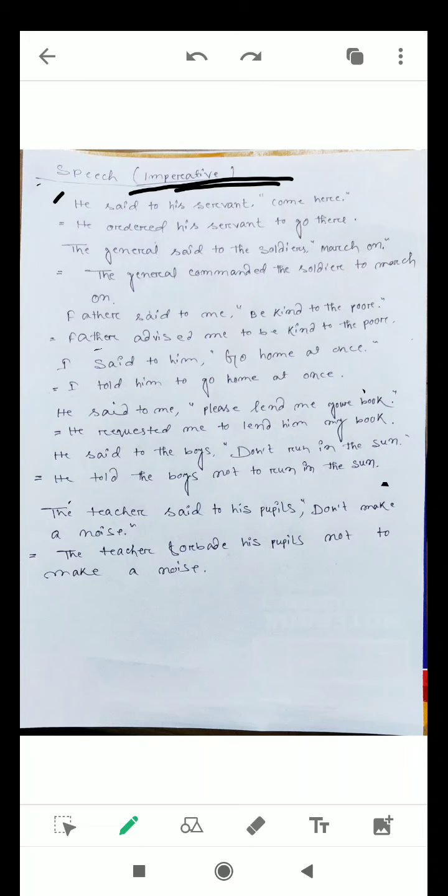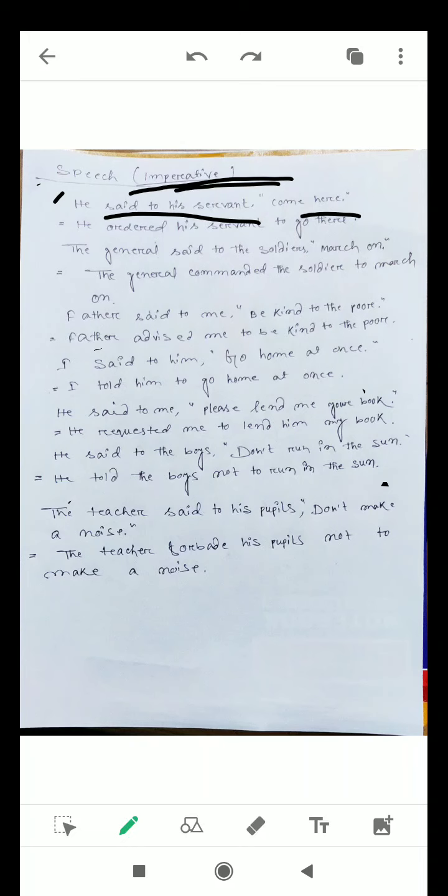To change the speech in the case of an imperative sentence, first we should understand the relationship between the subject and the object, that is, the speaker and the listener. Take the first example: he said to his servant, come here.